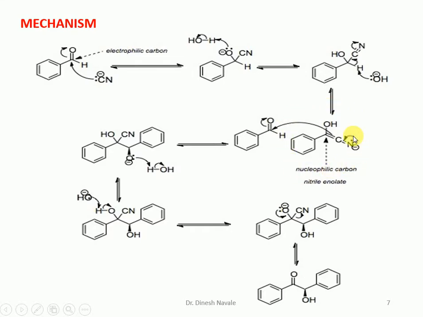During this reaction, this intermediate will act onto a second molecule of benzaldehyde, by the same nucleophilic addition reaction, and we get the formation of another alkoxide ion, which with protonation will give the formation of an intermediate, and which subsequently with loss of the cyanide ion will give the formation of benzoin as the product. So in the mechanism, it is a nucleophilic reaction of the cyanide ion towards the carbonyl carbon, and two molecules of benzaldehyde are utilized in the reaction.